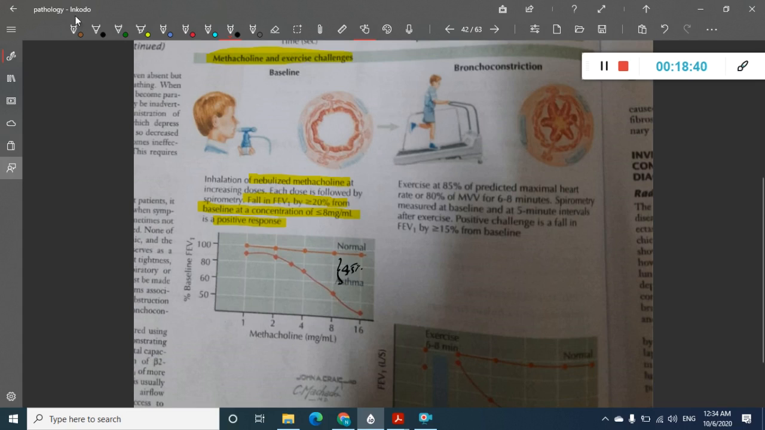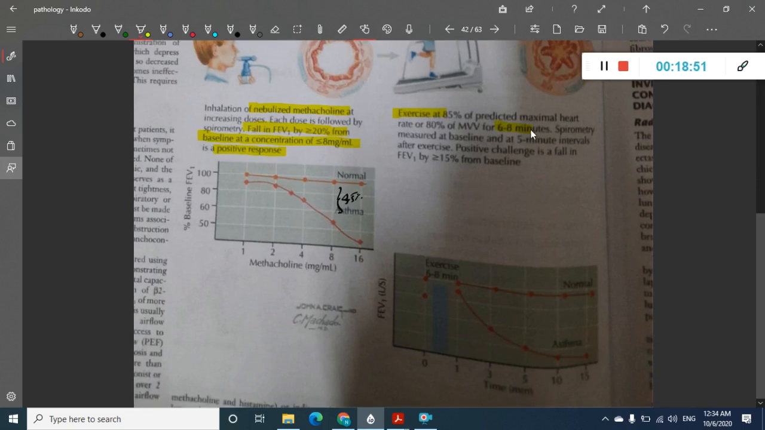Then what is the exercise challenge test? In this test, we will ask the child to do exercise for 5 to 8 minutes, or 6 to 8 minutes. Then after exercise, spirometry is done. This is the baseline spirometry. If you do the spirometry after exercise, again you see a fall in FEV1 values.